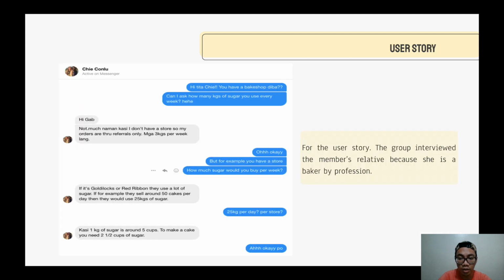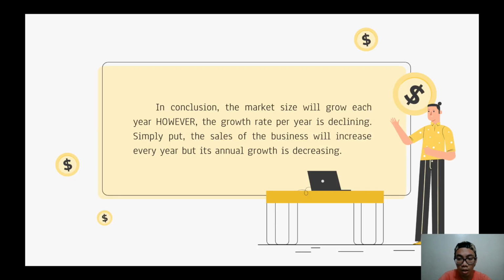User story. We interviewed the relative of our member as she is a baker and is easy to reach. She said that bakeries are using 25 kilos of sugar a day. In conclusion, coconut sugar alternative as a business will have a growing market size each year, but its growth rate is declining.